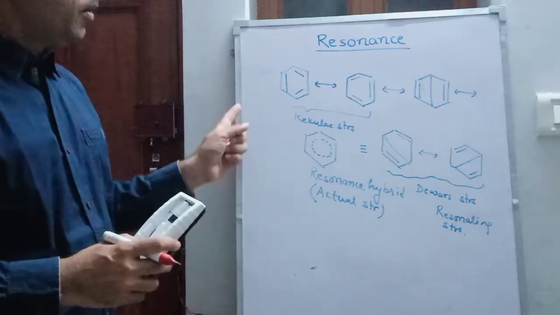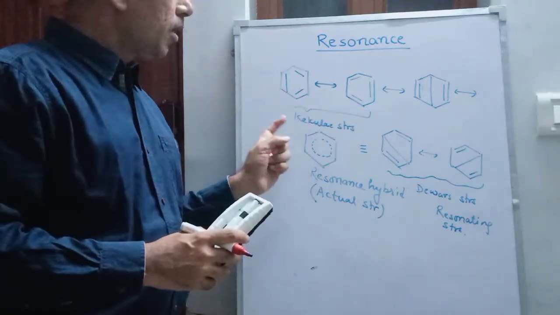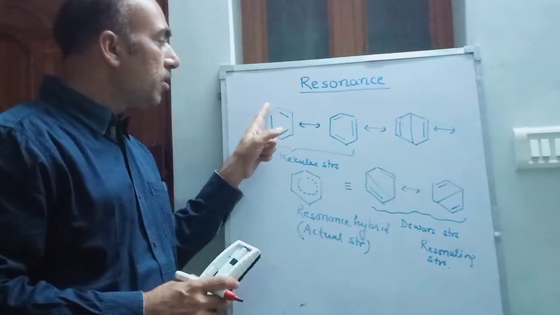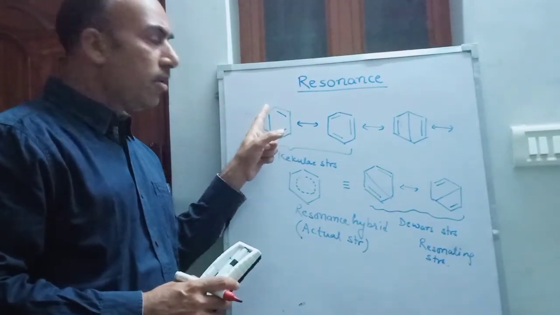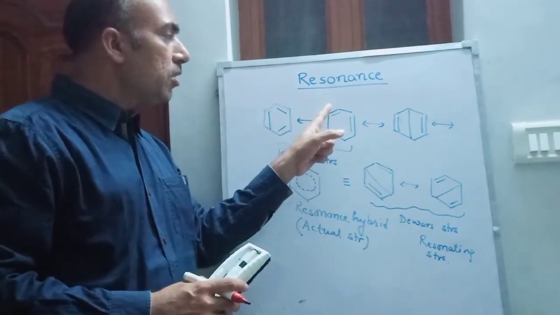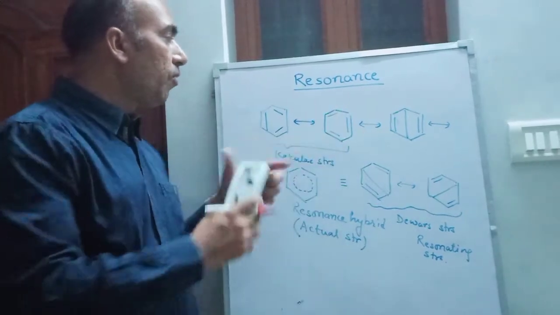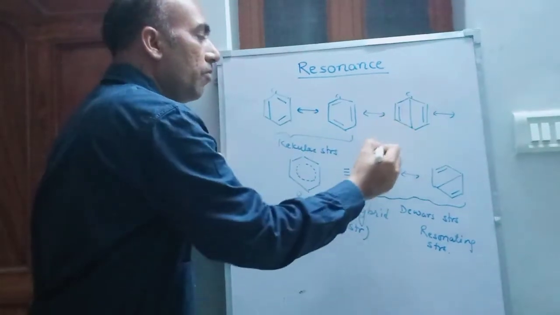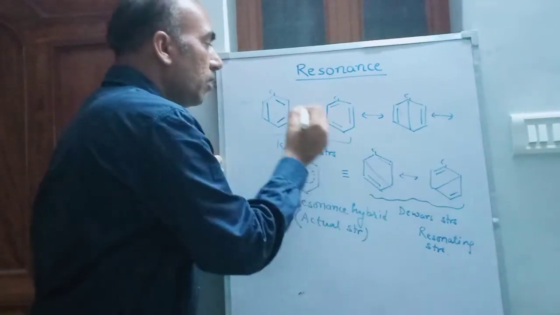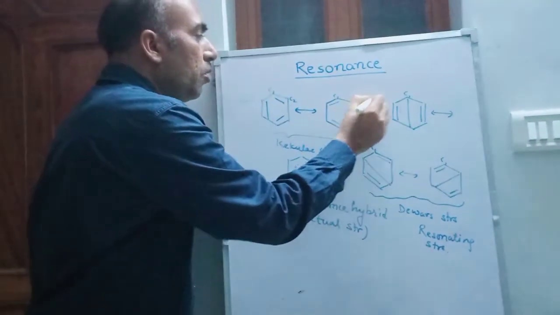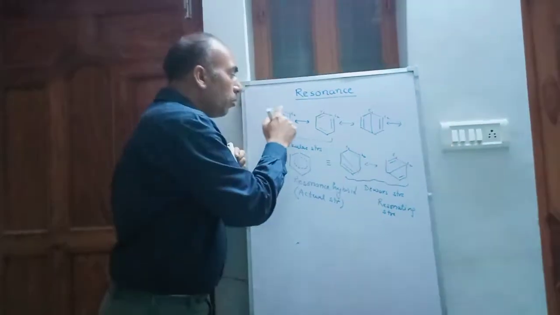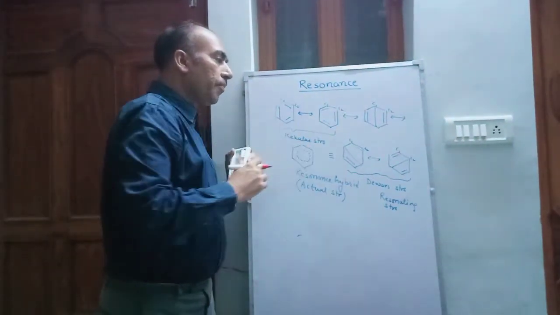In this way, in the different structures the relative positions of atoms remain the same. C1 remains in the same position in all the structures. Similarly C2 remains at the same position. Only the position of electrons changes.